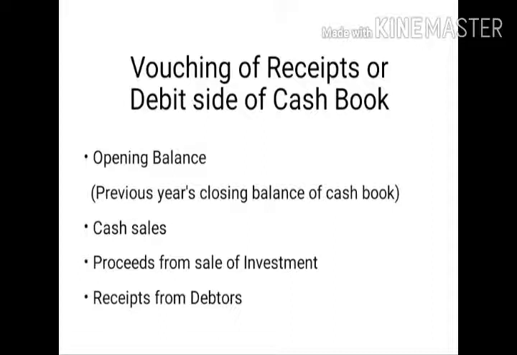Secondly, cash sales. In case of cash sales, the chances of fraud are comparatively maximum, because in this item misappropriation of cash is very high. The auditor has to take utmost care while vouching cash sales. The auditor is going to check carbon copies of cash memos, sales invoices, cash sales summary, salesman's diary, and counterfoils of the receipt book while vouching a cash sale. So there are certain points on how he is going to check and what items he is going to check.